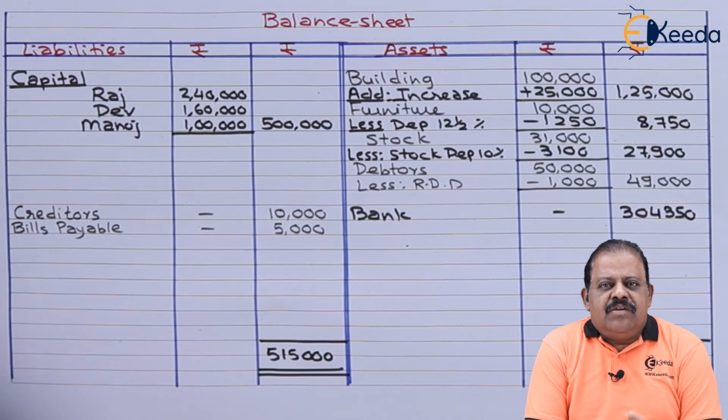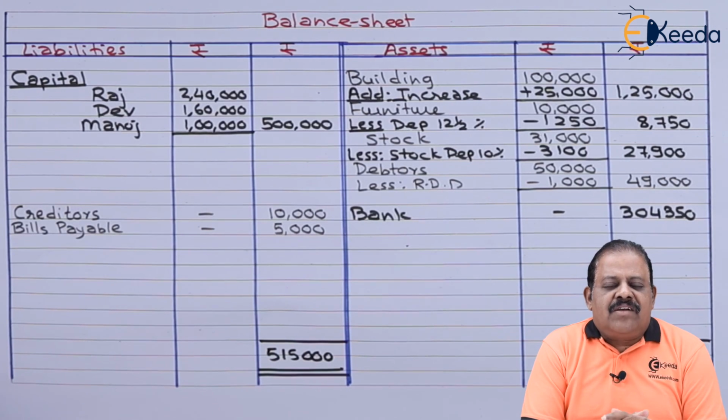In this question, we learn how to give effect to partners capital adjustment when a new partner is admitted and adjustments are done through bank account.